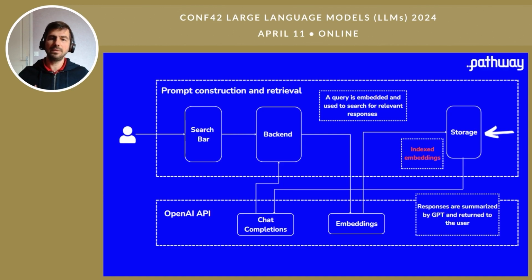Then, whenever a user uses a search bar to do a query, you will do the RAG approach. You will call the API to compute the embeddings of the query. And using this vector, you will query the vector index to retrieve the most relevant documents from your documentation.